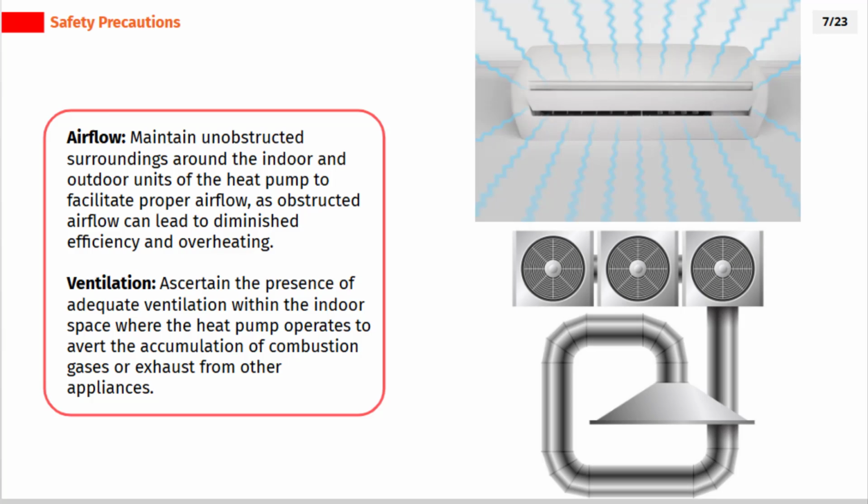Airflow: maintain unobstructed surroundings around the indoor and outdoor units of the heat pump to facilitate proper airflow, as obstructed airflow can lead to diminished efficiency and overheating. Ventilation: ascertain the presence of adequate ventilation within the indoor space where the heat pump operates to avert the accumulation of combustion gases or exhaust from other appliances.